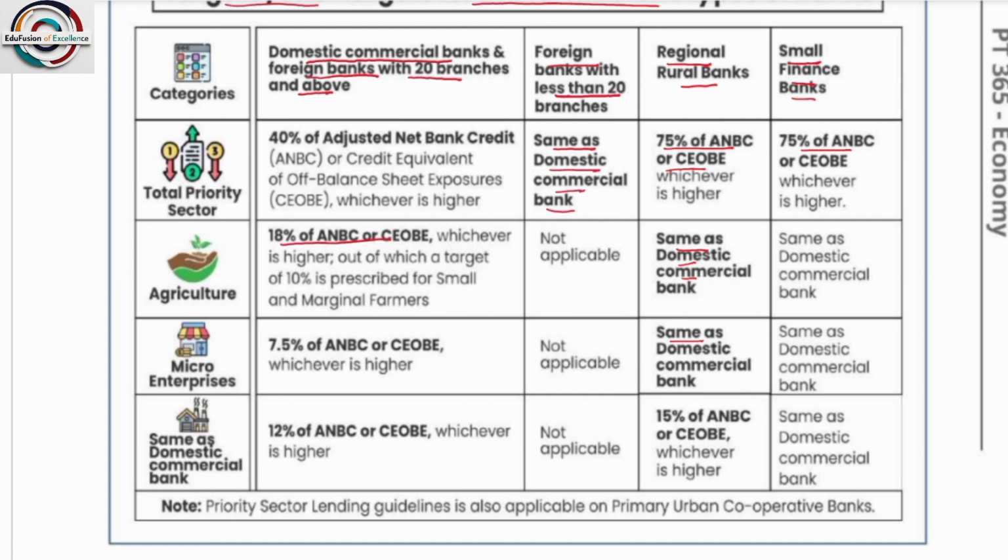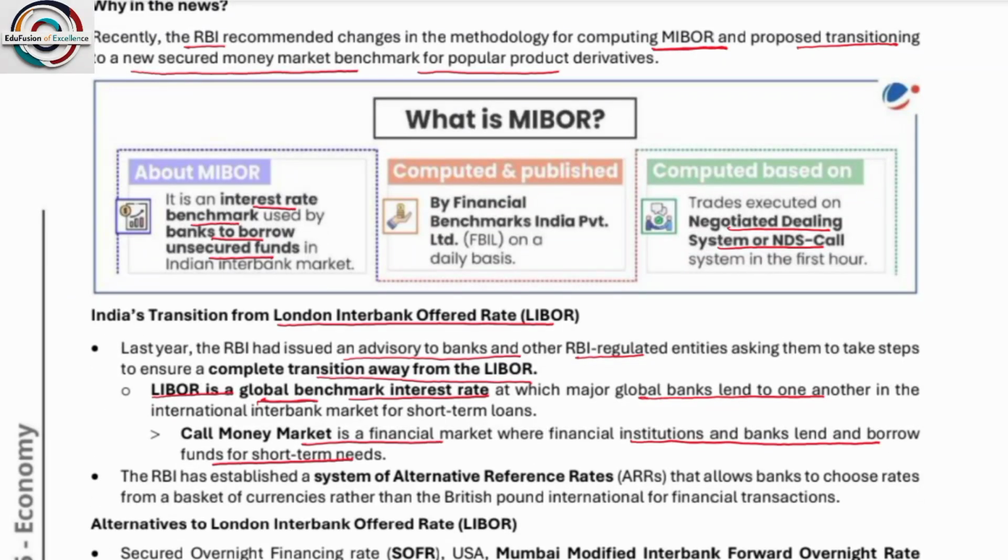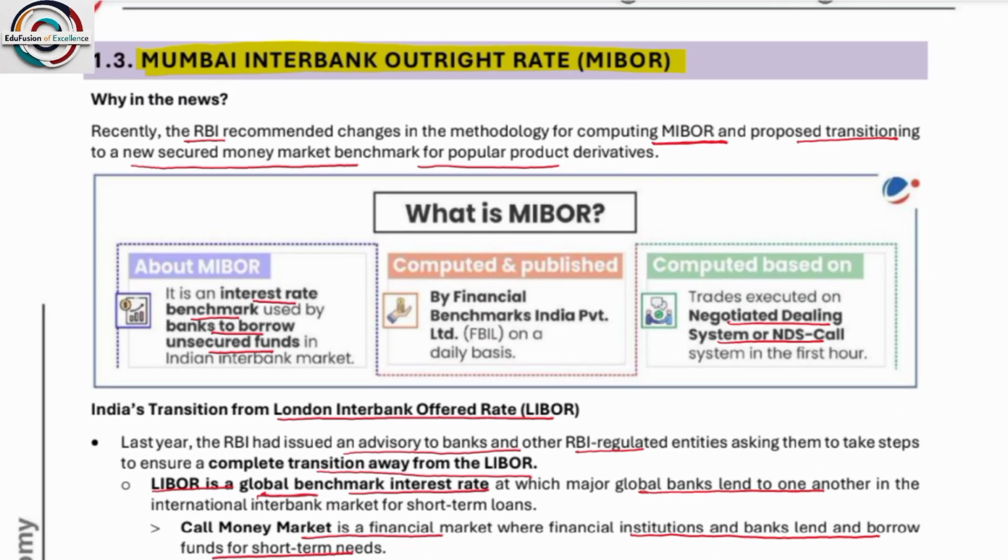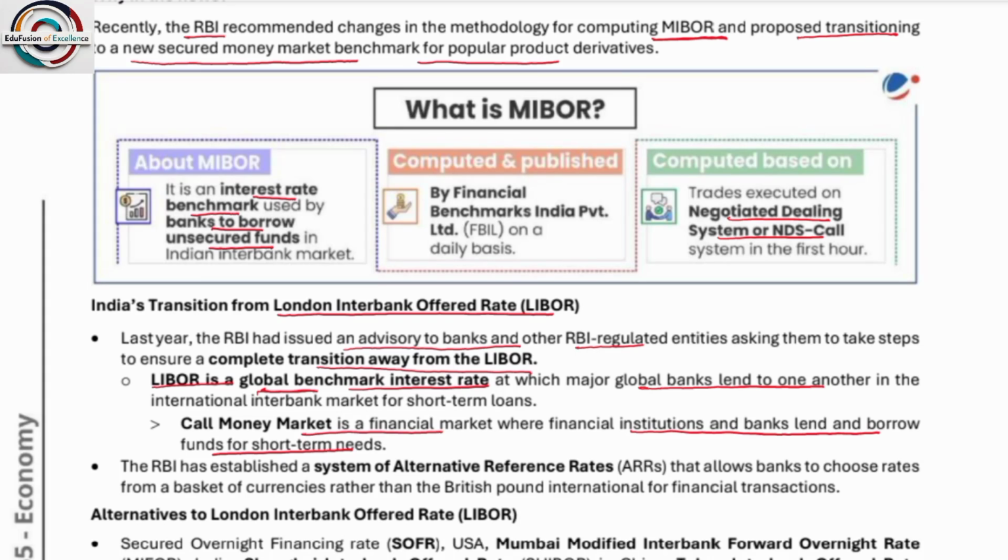Okay, so what is priority sector lending? Priority sector means those sectors which government and RBI consider important for development of the country. These are the priority sectors. For example, it might be agriculture, it might be industry, it might be manufacturing. Okay, next, objectives: to ensure the vulnerable sections of society and underdeveloped areas get access to credit. Priority sector lending was formalized in 1972. So priority sector got into formal channel in 1972.